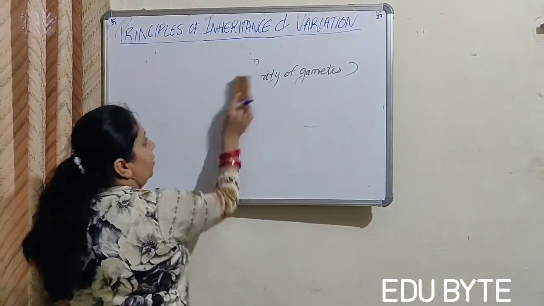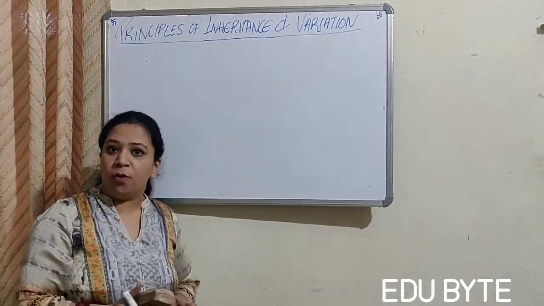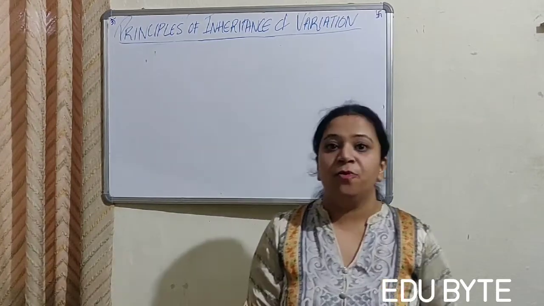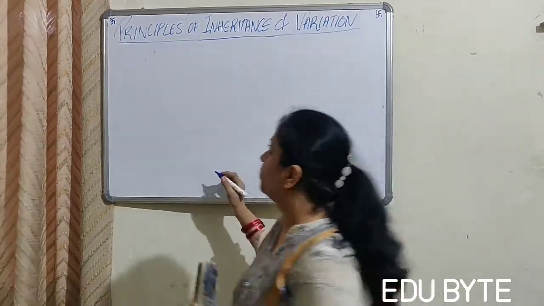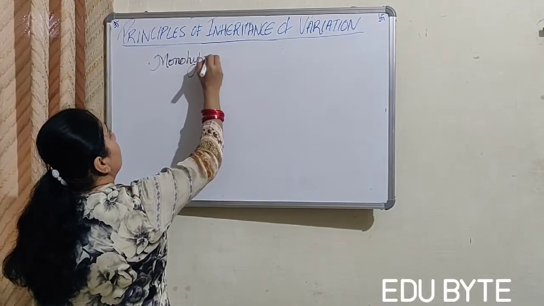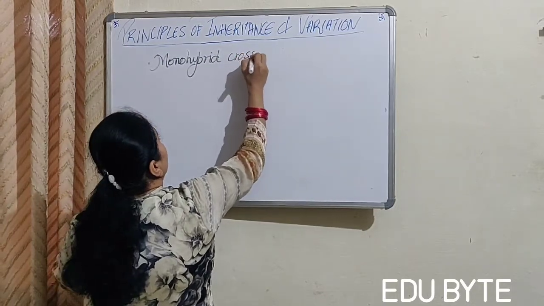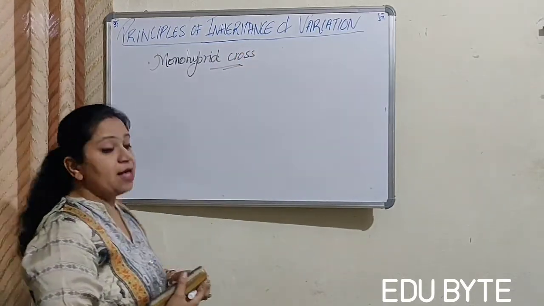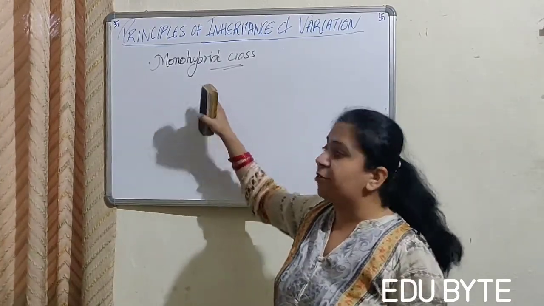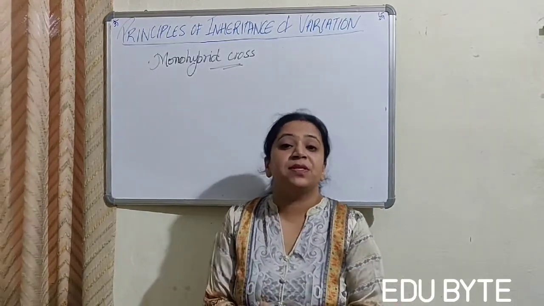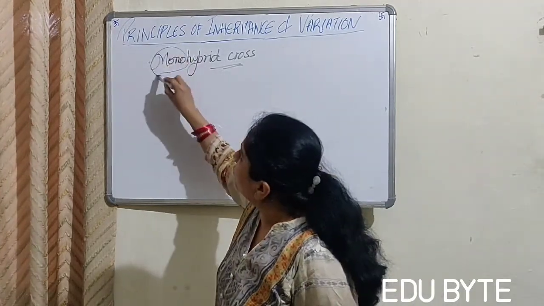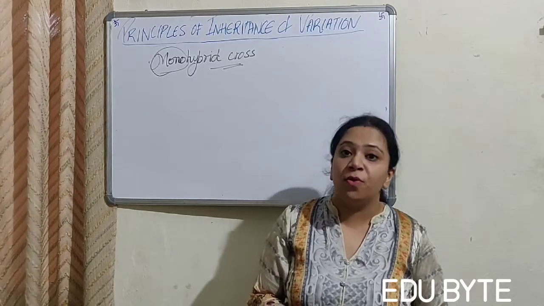Now it will be better understood if we understand a monohybrid cross. We have talked a little bit about the monohybrid cross. Now let's understand it completely. What is a monohybrid cross? As I've already told you, mono means one, right? And hybrid refers to the offspring that is the result of two dissimilar parents, right? And when we are talking of a single character, then it is a monohybrid cross.